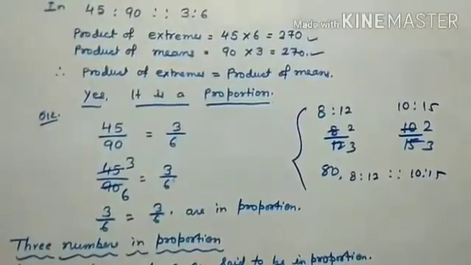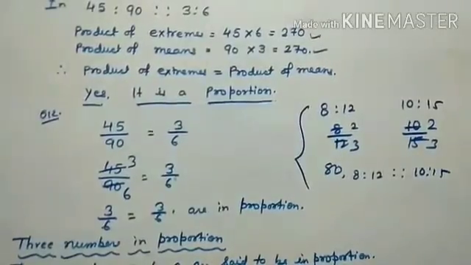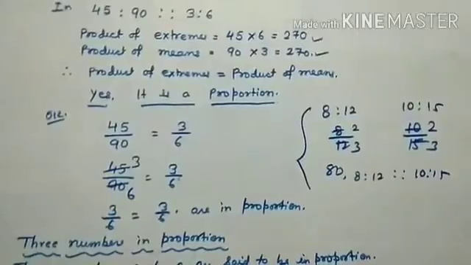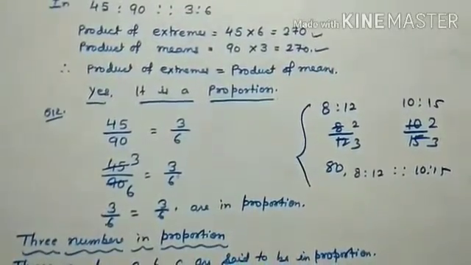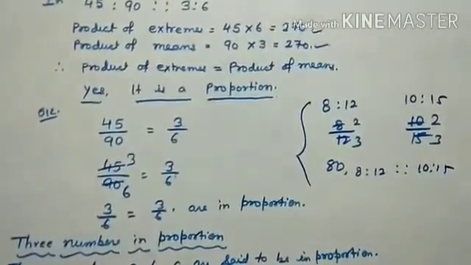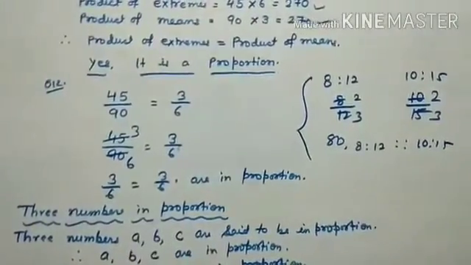If the product of extremes and product of means are not equal, it is not a proportion. Another example with the same method: 45 by 90 and 3 by 6. I will reduce the form, so 3 by 6 and 3 by 6 are also in proportion because both sides are the same. Now another: 3 numbers in proportion.